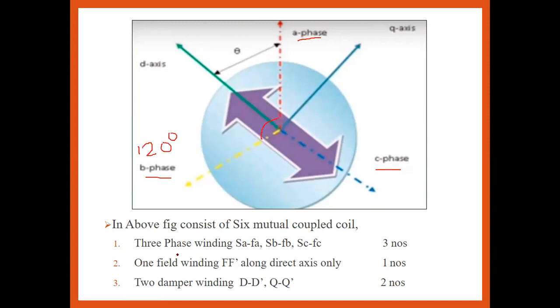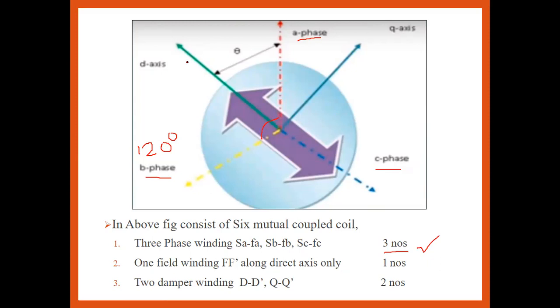Again, the three phase windings are SA, FA, second SB, FB, third SC, FC, three in number. Okay, so SA is the stationary frame with respect to the field frame across phase A, likewise the stationary frame of B across the field frame of B, and the same for C. Okay, the same for the one field winding FF dash along the direct axis only.